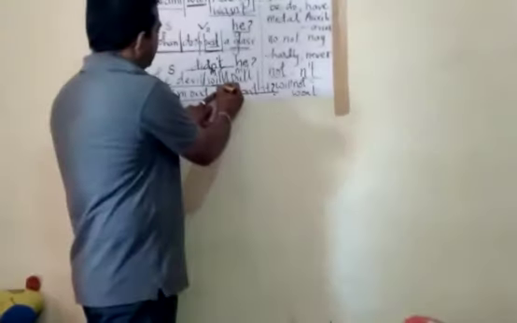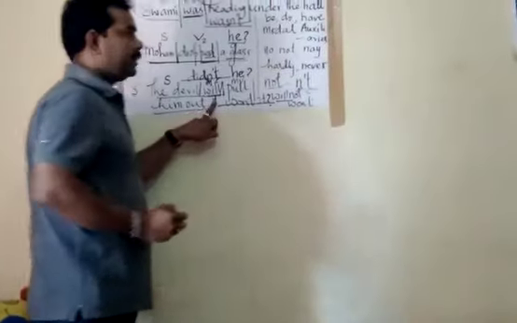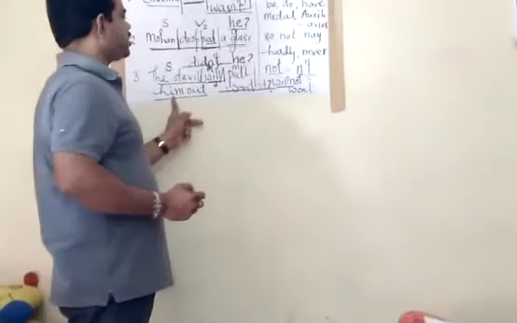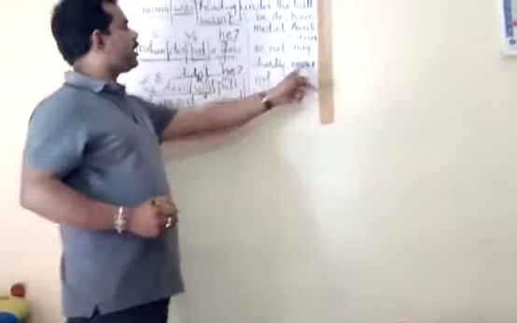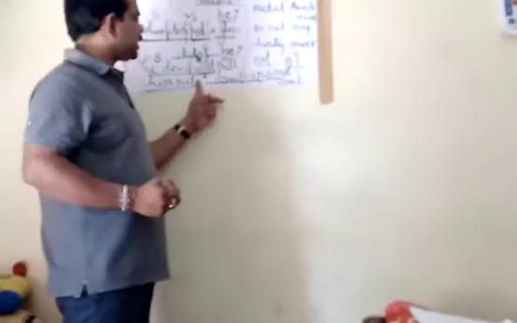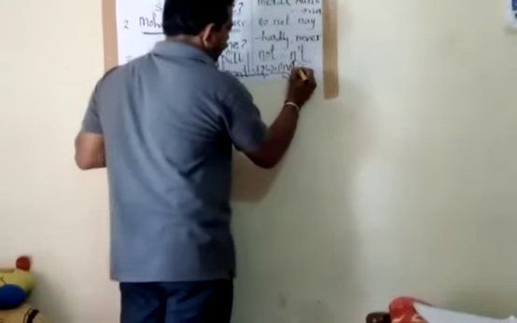Now after concentrating on the modal auxiliary, take the modal auxiliary here. The next step is to identify whether it is a negative statement or a positive statement. Now we are not seeing any words like no, not, never, hardly. So it is considered a positive statement. Now add the n't form.